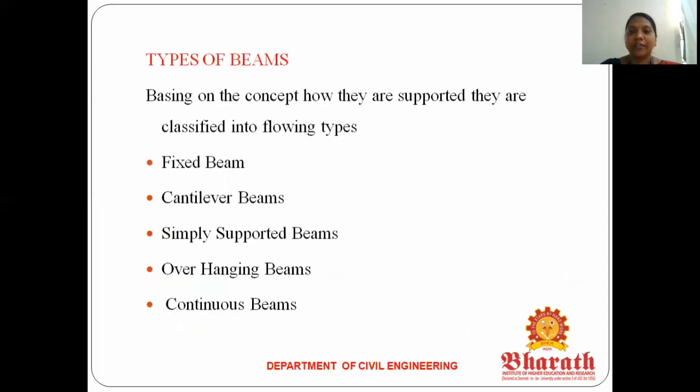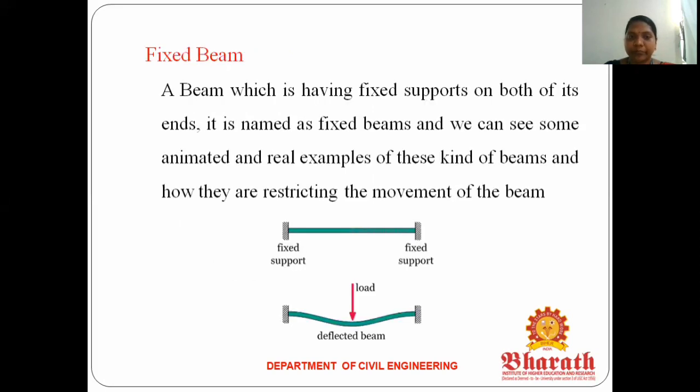So the next one, types of beams. There are 5 types of beams we classify, based on how they are supported. The first one is a fixed beam. The second one is a cantilever beam. The third one is a simply supported beam. The fourth one is an overhanging beam. The fifth one is a continuous beam. These are the types of beams.